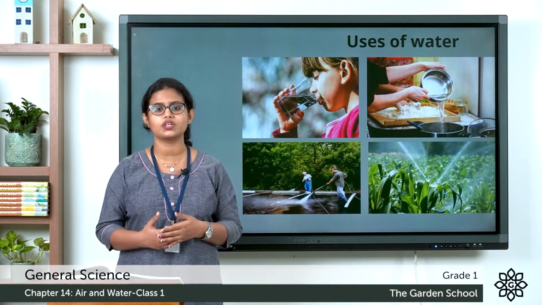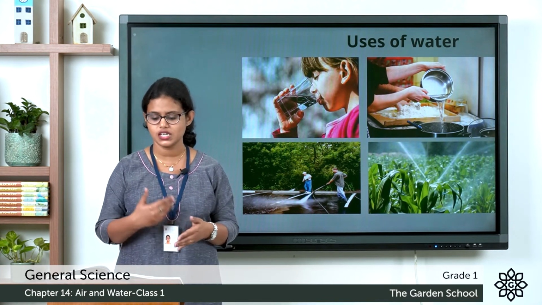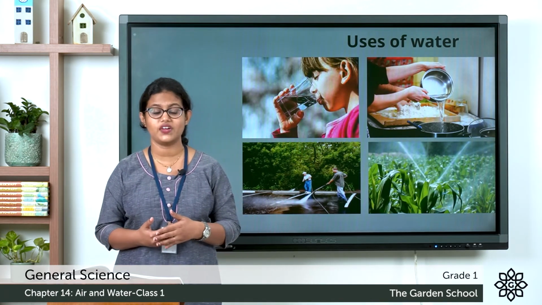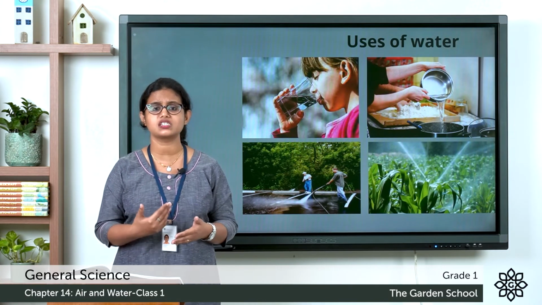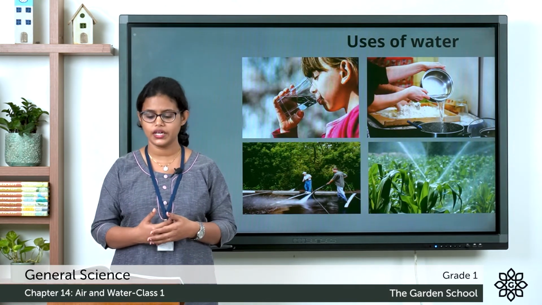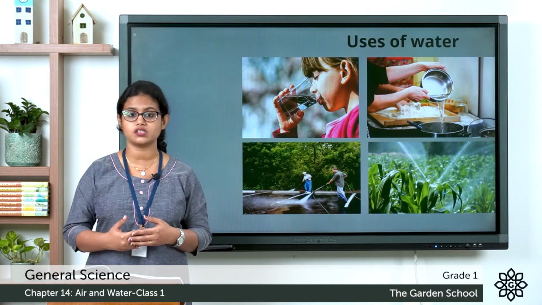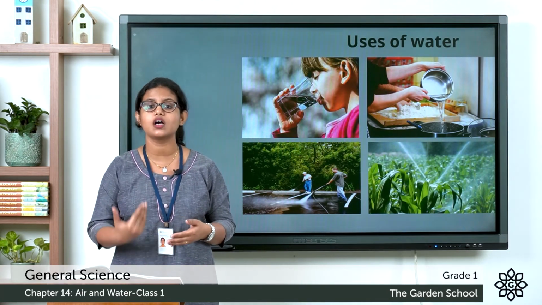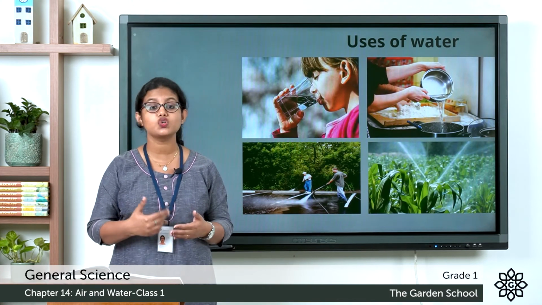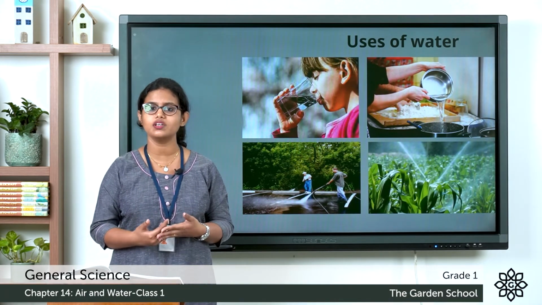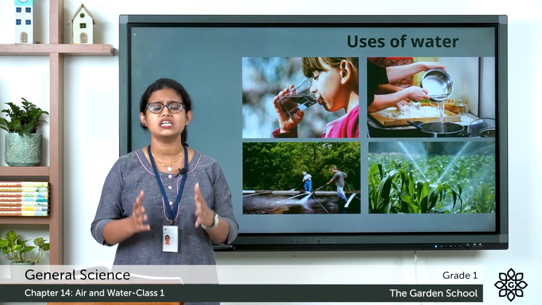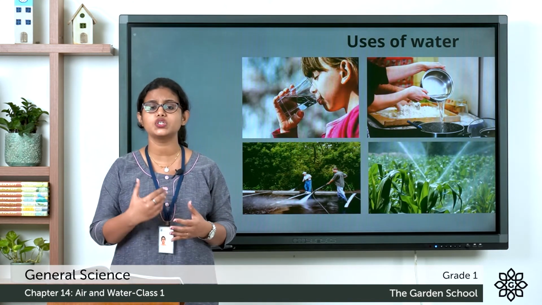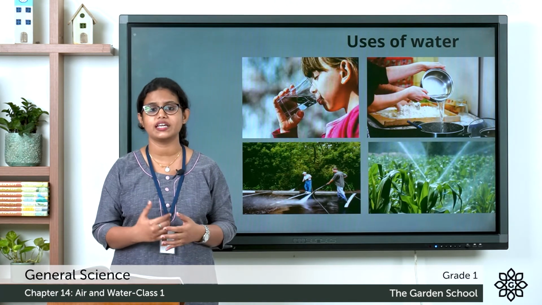We use water. Then what are the other uses? To grow plants, do plants need water? Yes, very, very important. Plants need water to grow. Then to put out fires. When something is burning, to put out fires, we use water. Then to build a home, do we need water? Yes. So water is very, very important in our life. And we should use water very carefully.